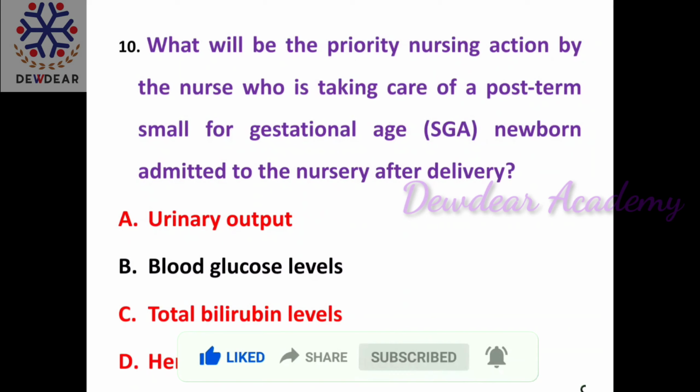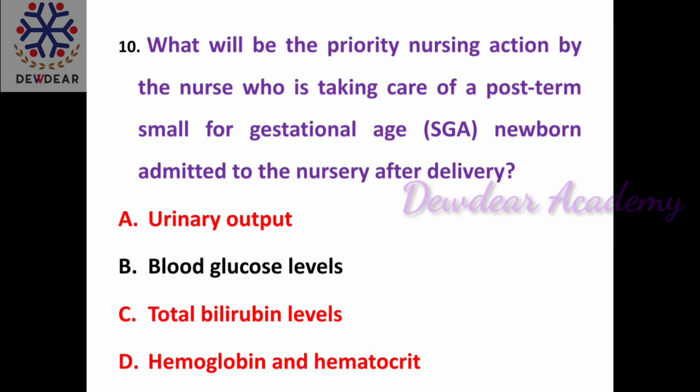Urinary output is not the highest priority action, even though dehydration may occur from the placental dysfunction. And monitoring the hemoglobin and hematocrit levels is done because small for gestational age newborns exhibit polycythemia, but it does not require immediate attention.